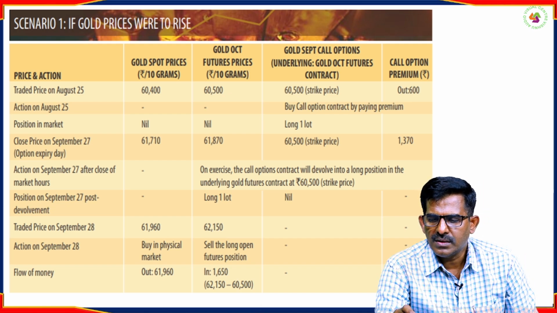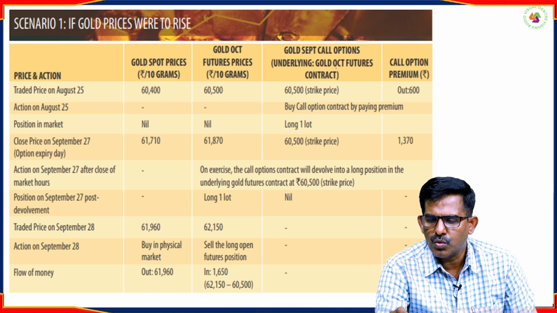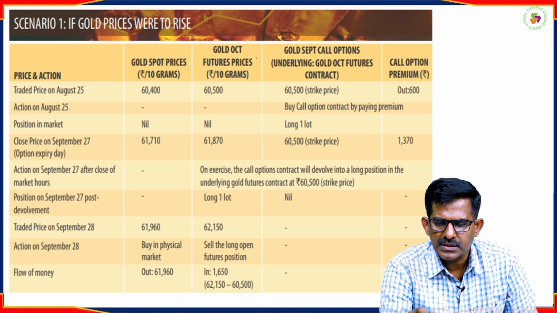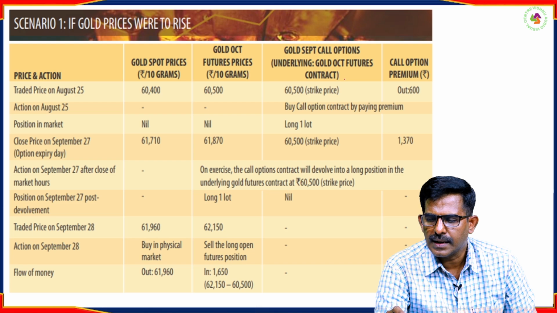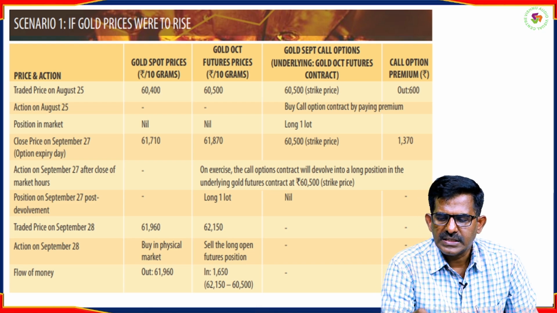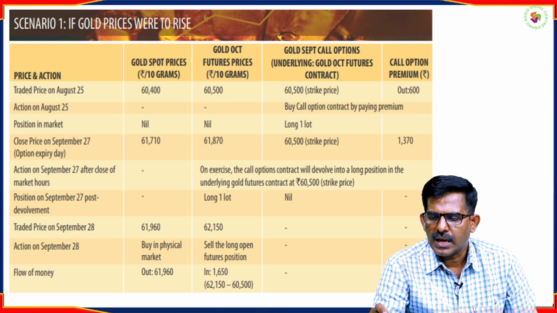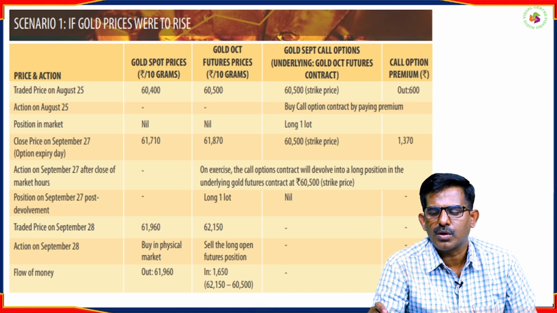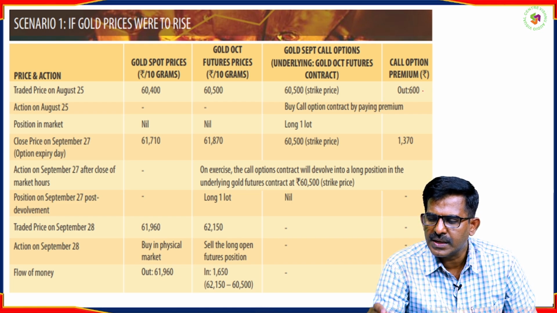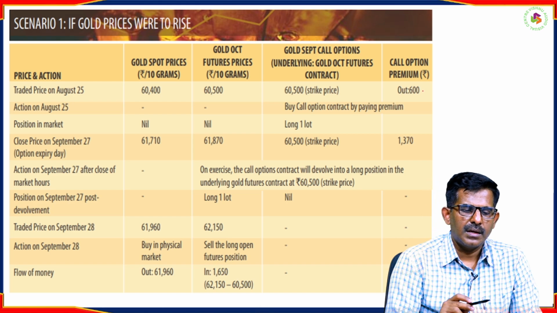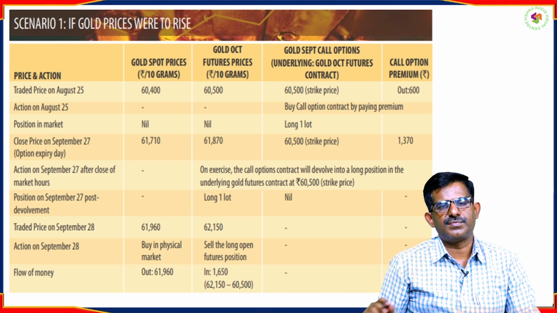Now this is the gold September call option. See, the underlying commodity is the gold October futures contract, and its price is 60,500. Now the premium: as you have an option, that is a right without obligation, you have to pay a premium. How much do you have to pay? 600 as a premium. Now what do you have to do to save yourself?